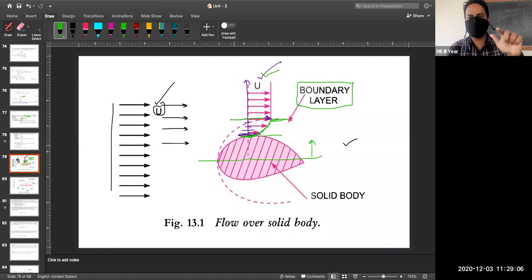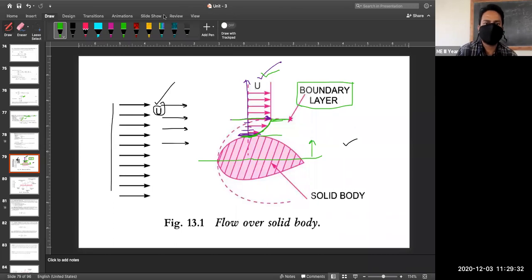There will be some velocity gradient across the flow. Suppose the fluid is flowing in this direction, and at this location some interface is there. So a small boundary layer will be there. That is called the boundary layer. This concept is very important if you want to pursue higher studies also. This will be very helpful.